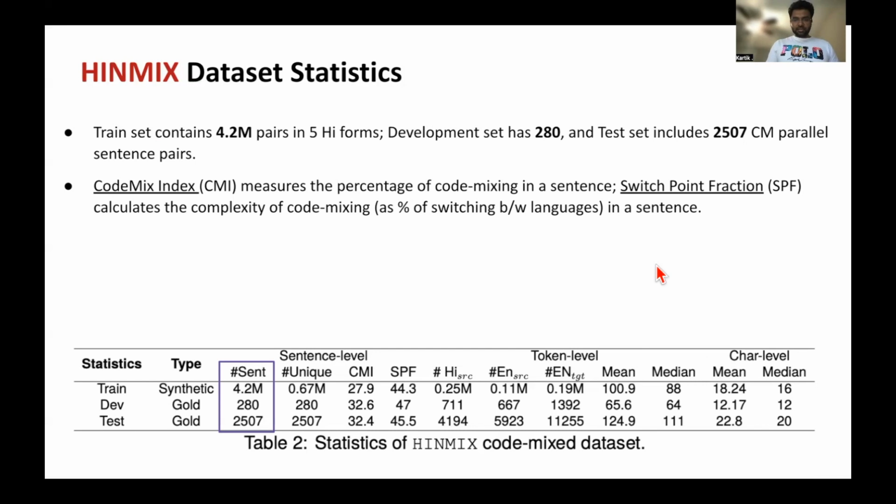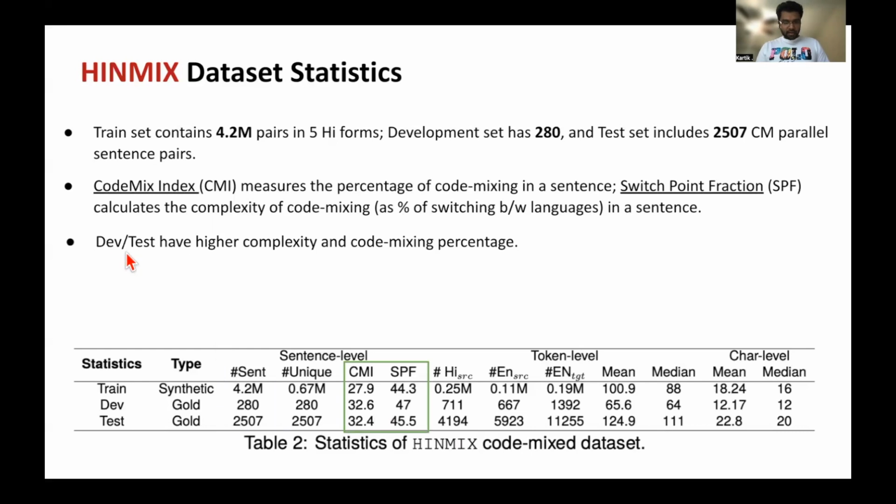And second is the switch point fraction, which calculates the complexity of the code mixing. It calculates the percentage of switching between languages in a single sentence. So if there is a high percentage of switches, like one word is English, one is Hindi, then the SPF is large. But if there is a continuous English subsequence and a continuous Hindi one, then that is a lower switch point fraction.